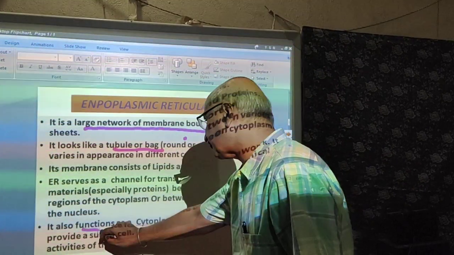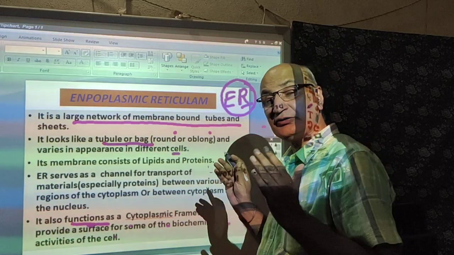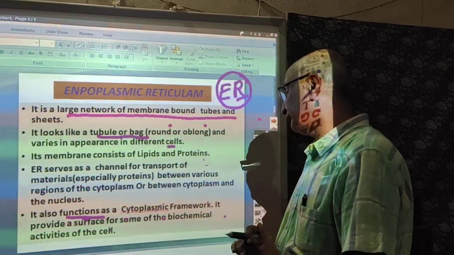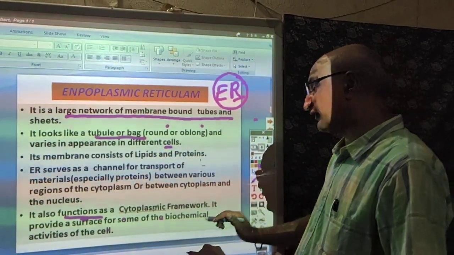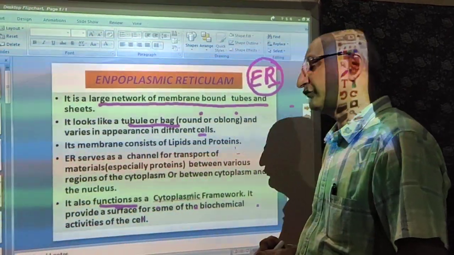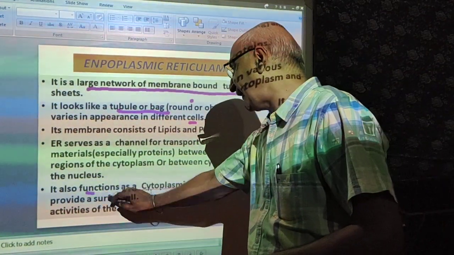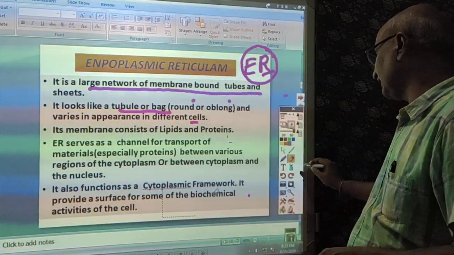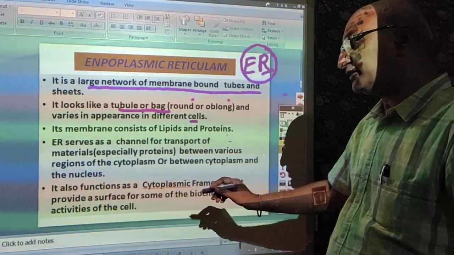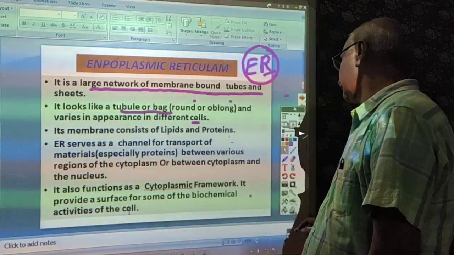It also functions as a cytoplasmic framework. It works like a framework. It provides a surface for some of the biochemical activities of the cell. So it behaves like a framework and it is a site of activities of the cells also.